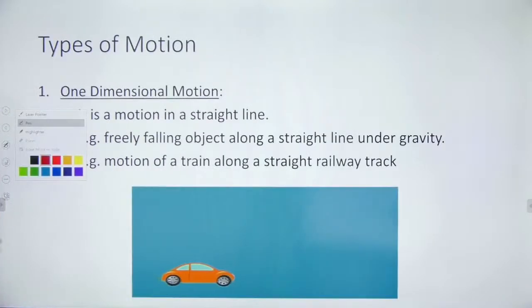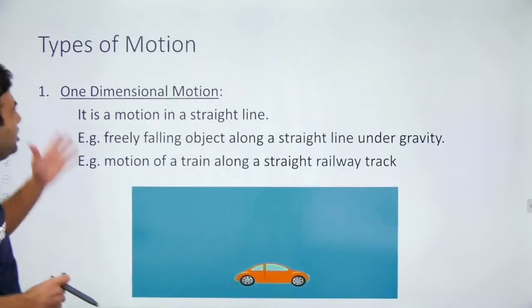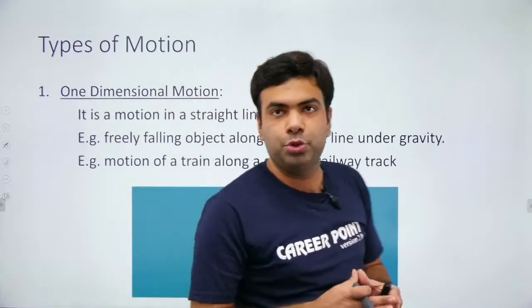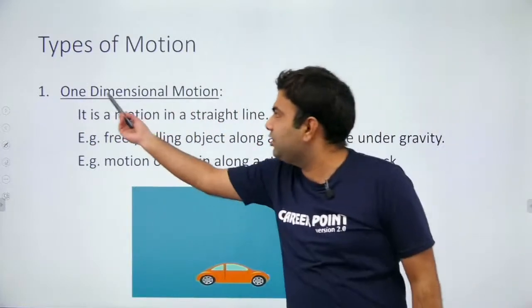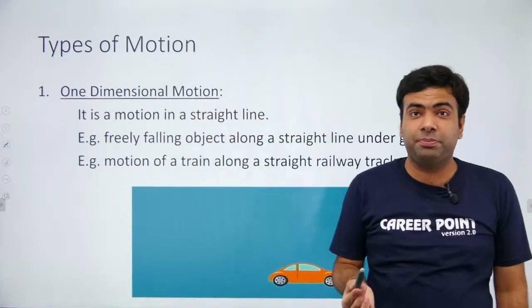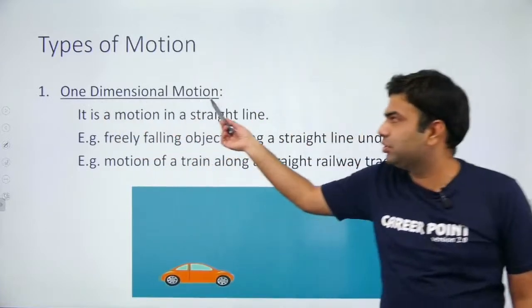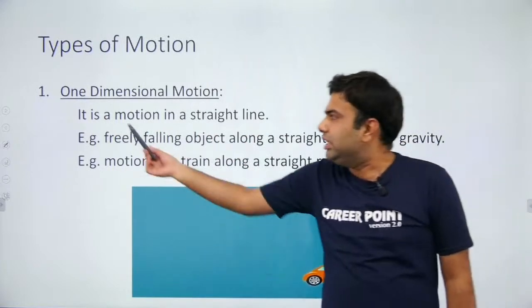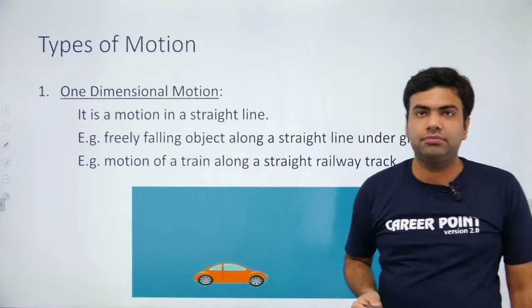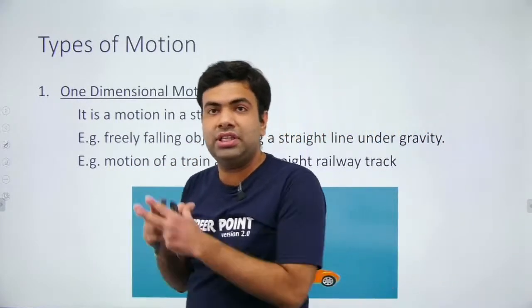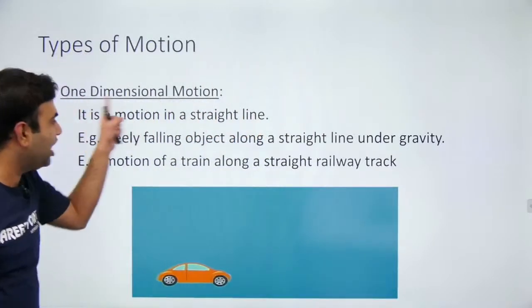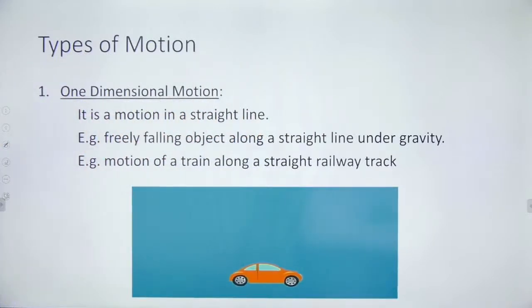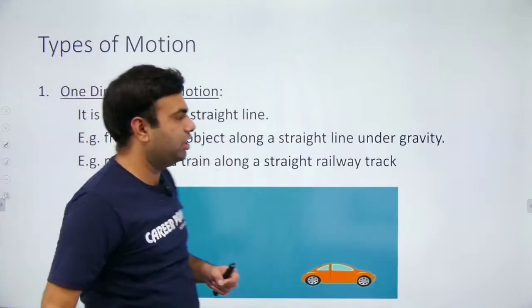So, let us discuss types of motion. First of all, we have one-dimensional motion. That is the name of our chapter, we will study one-dimensional motion. What is the meaning of one-dimensional motion? We should know before starting the chapter. It is a motion in a straight line. If a particle is having motion in a straight line, it will be known as one-dimensional motion. For example, a freely falling object along a straight line.